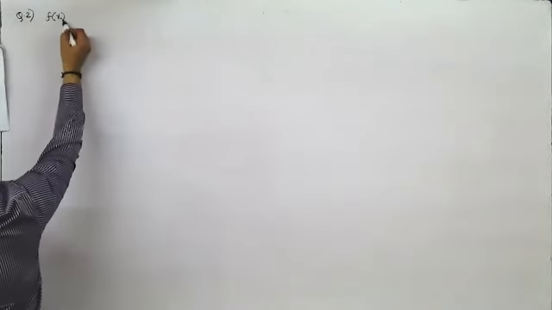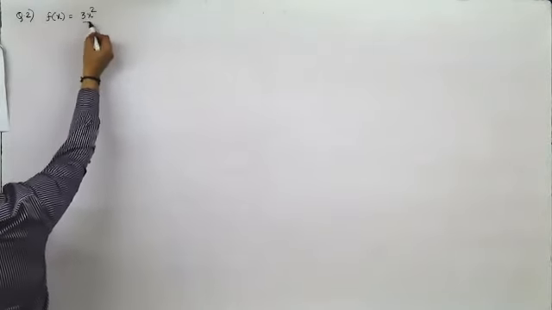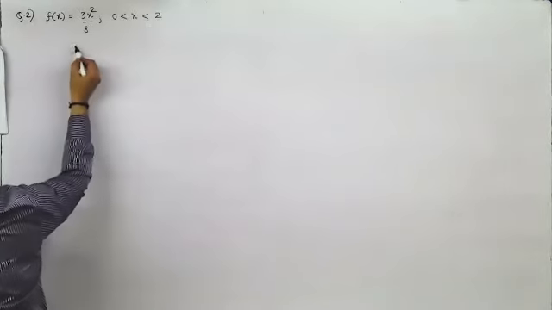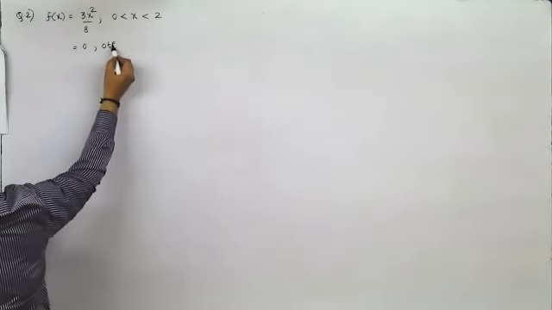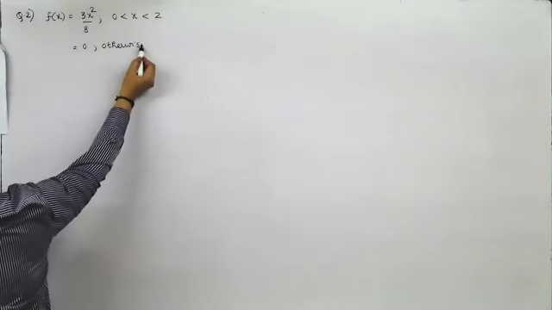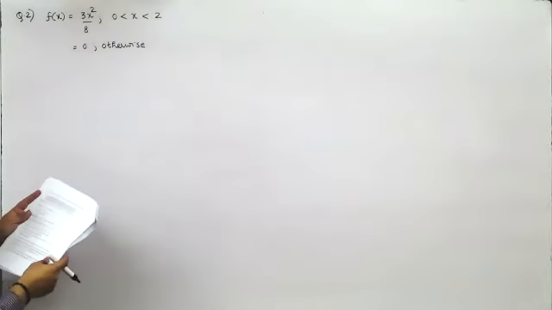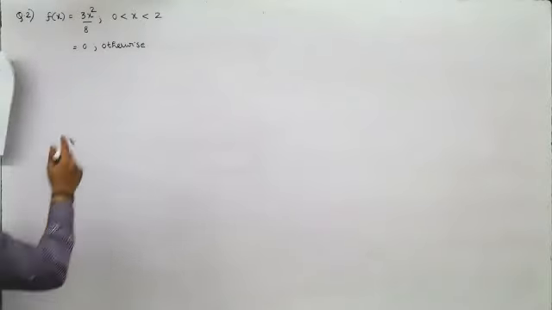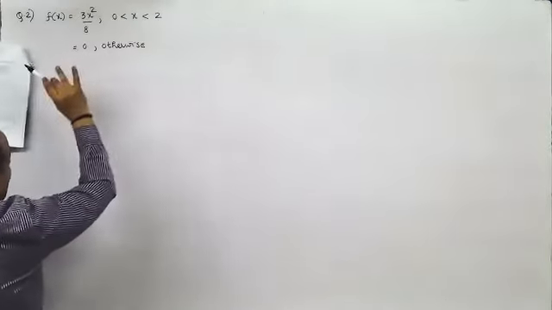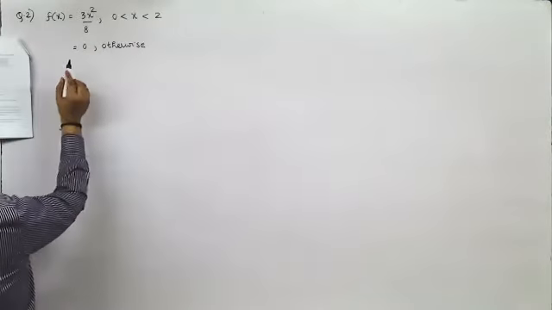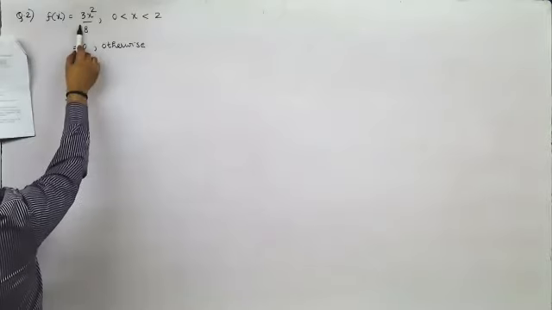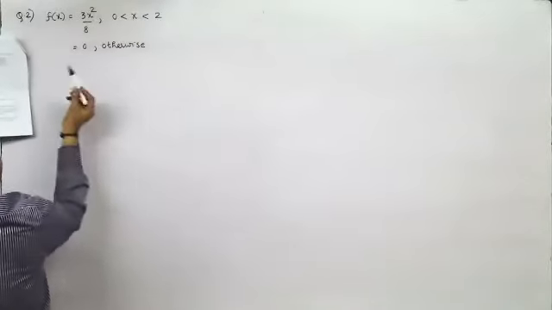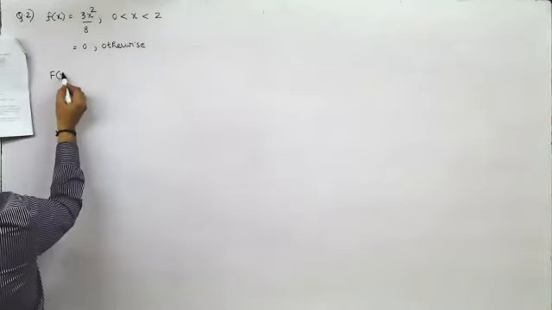F of x is equal to 3x square by 8 between 0 and 2 and it is equal to 0 otherwise. Determine the CDF and hence find. Now here this is between 0 and 2, so this becomes a PDF. Since the given distribution is a PDF, integration of this between 0 and 2 would be equal to 1. But we are not concerned with that. We need the CDF. That means capital F of x.